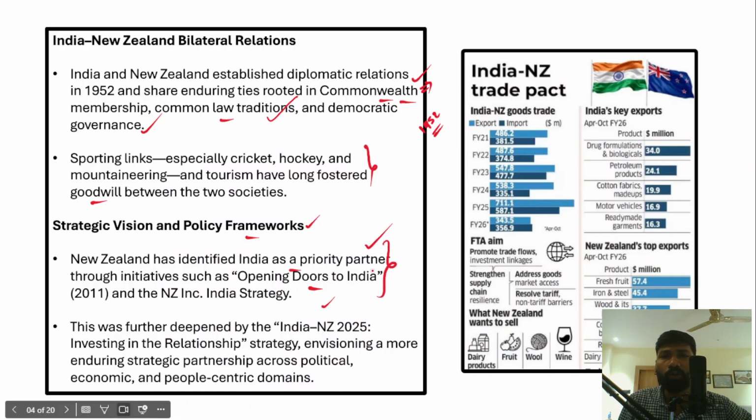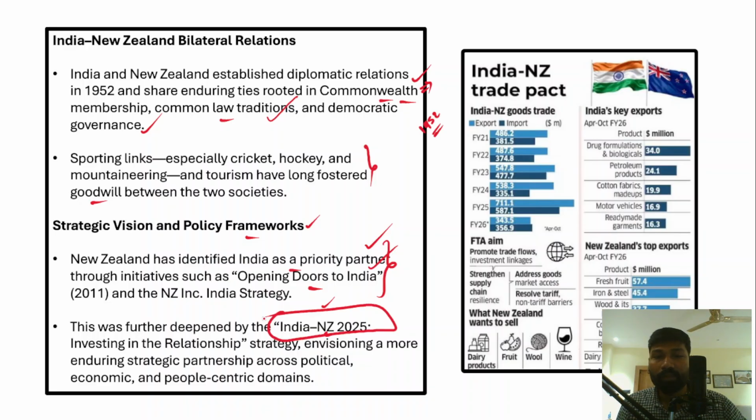So what have these two strategies been indicating? One is the Opening Doors to India strategy. These strategies were launched by New Zealand because they wanted to further strengthen their relationship with India. Apart from that, this was further deepened by India New Zealand 2025, which is also an initiative to further strengthen the bilateral relations between India and New Zealand.